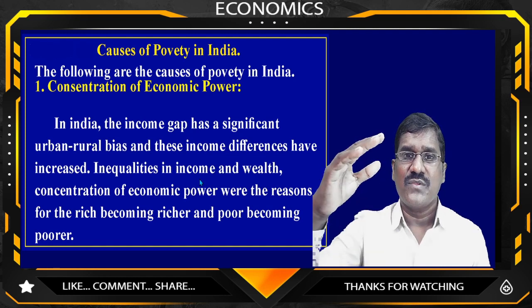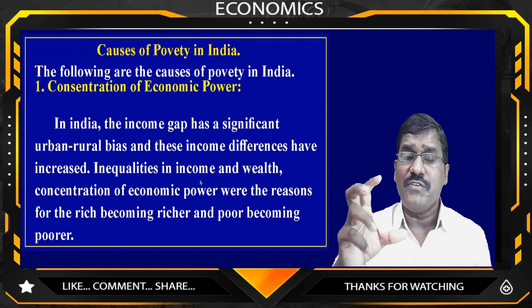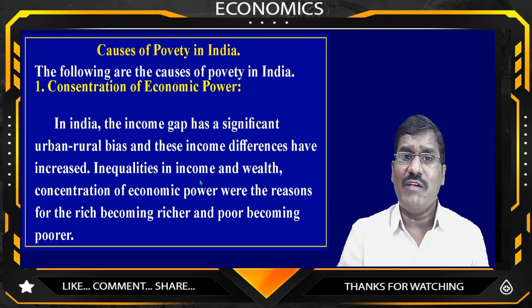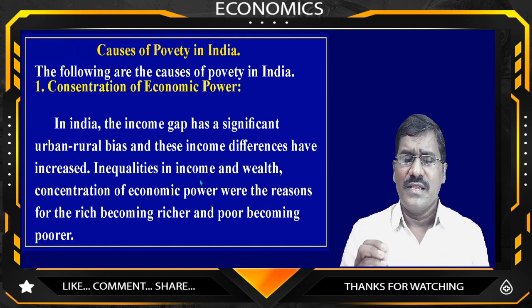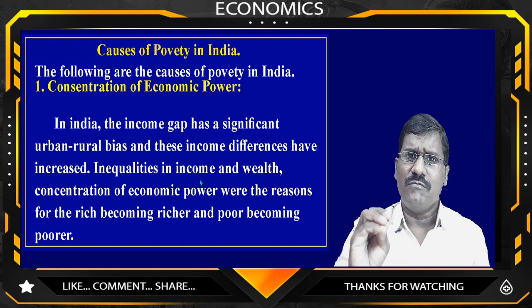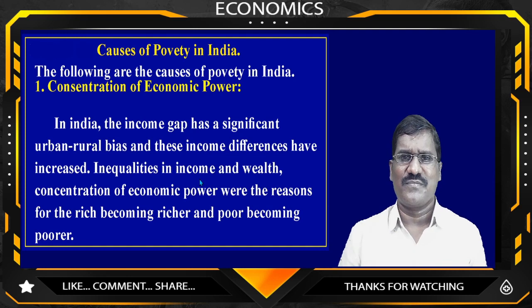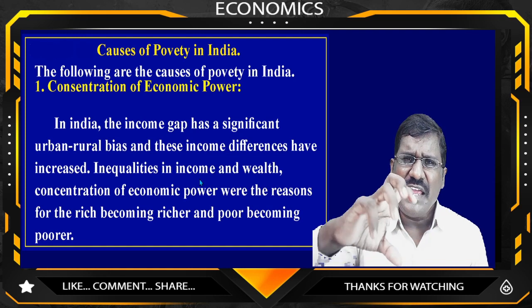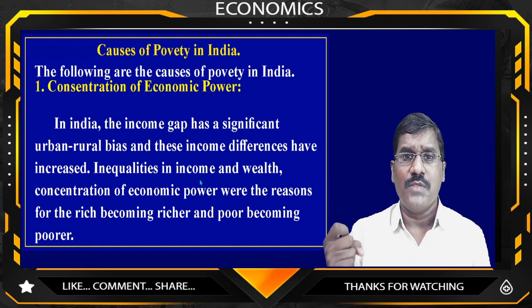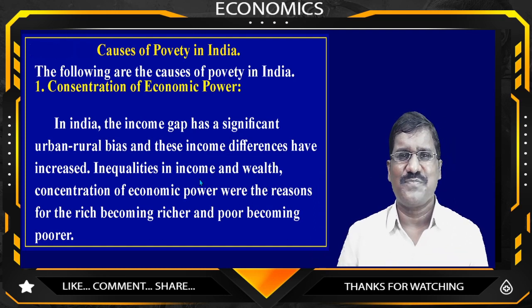There are rich people and poor people. The top 10% of people have a high level of income, while the bottom 10% have a low level of income. Below the poverty line, most people cannot even fulfill their minimum basic needs. National income is not distributed among the total population. The rich get a high share, the poor a low share, because there is a gap between rich and poor.